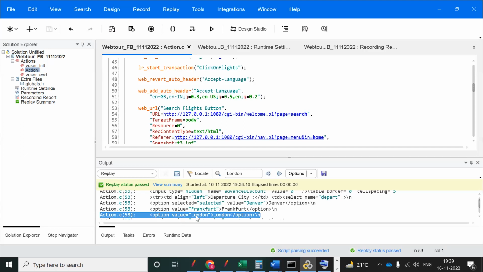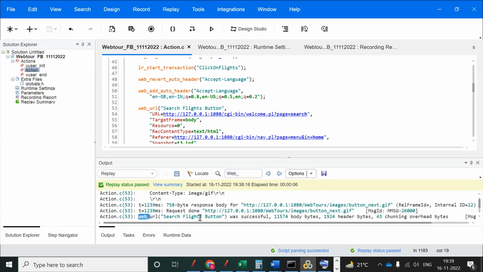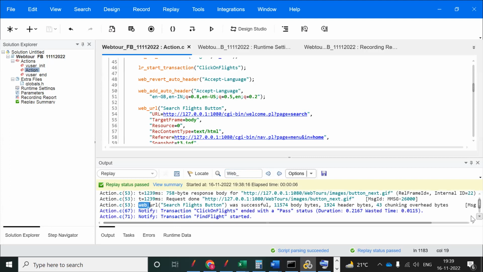Okay. Otherwise, you can keep the cursor here and view the web underscore also. You can click on this. It is showing the search flight. So search flight is which transaction? See, T3. You need to write it here. So in this many ways we can find where to write the function.